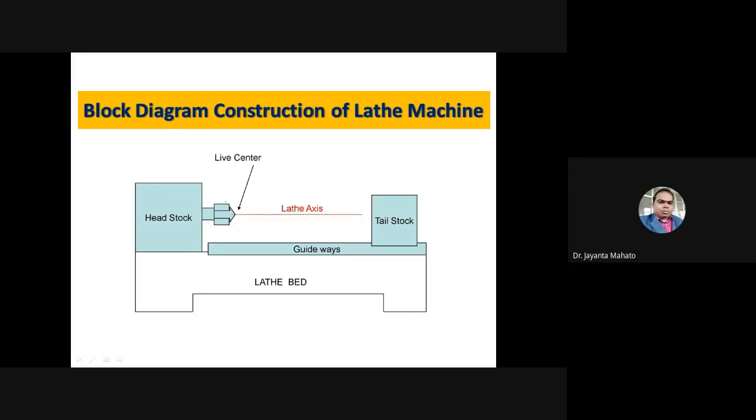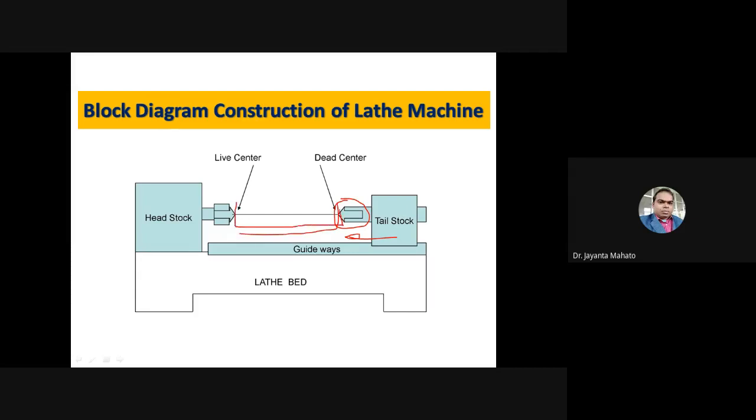And this is the lathe axis. The lathe axis means the line connecting the two centers. This we call the lathe axis, and this is called the dead center because this center does not rotate. Just by moving this tailstock, you can hold the specimen tightly like this.